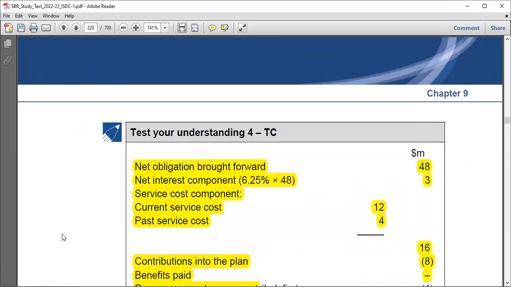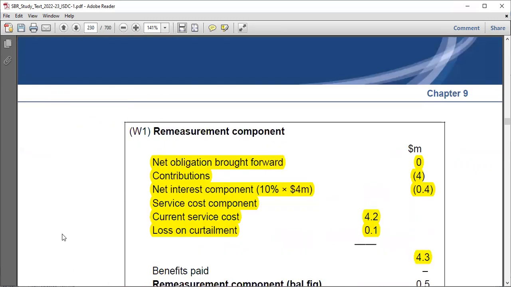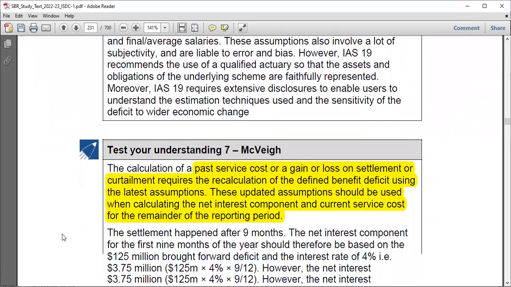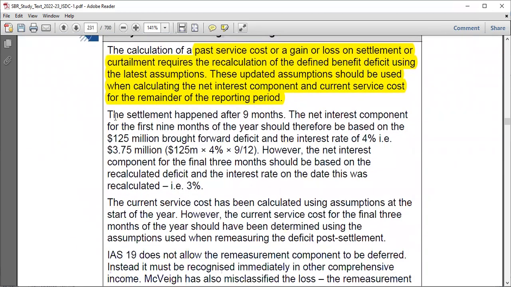So let's go back to the question here. That's why you say that the settlement happened after 9 months. So we agree with this, right? The net interest component for the first 9 months of the year should therefore be based on the 125 broad fat. No issue, because for 9 complete months there was no change. So there should be no problem at all, right? That's why you say it should be based on the 125 deficit and the interest rate of 4% at the beginning. So that's no problem at all.